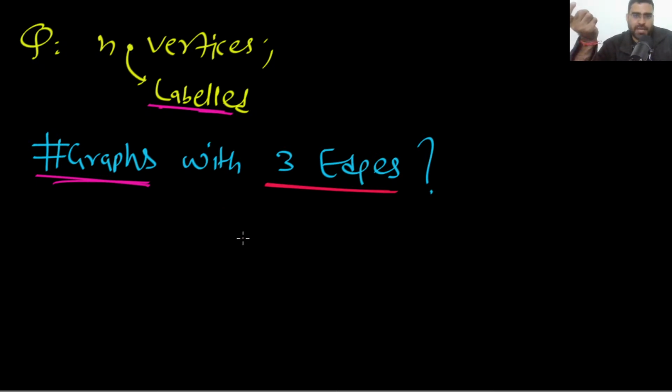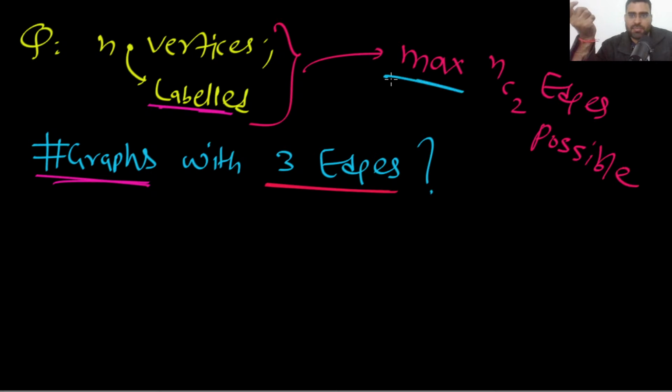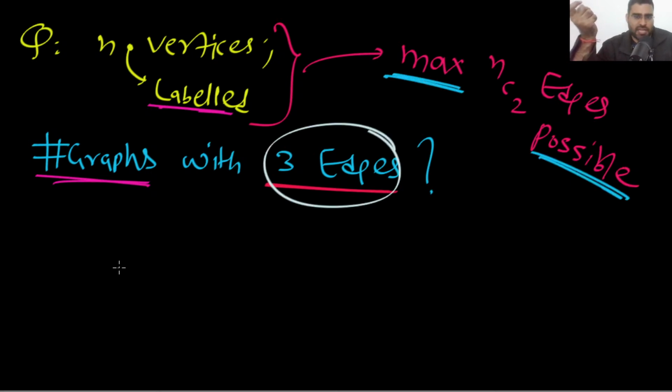Very good. Correct. See, total maximum, I can say maximum nC2 edges are possible. Maximum these many edges are possible. But how many do I want? I want 3 edges, right? Yes or no? So from these I need to select 3 edges. That's it.